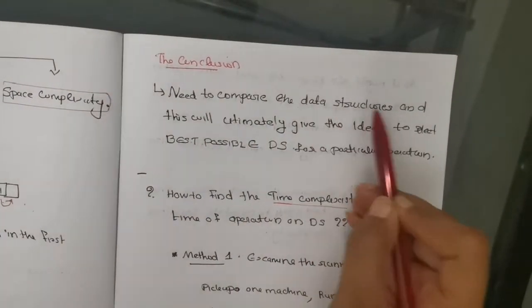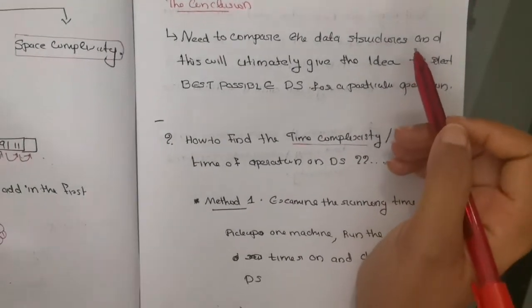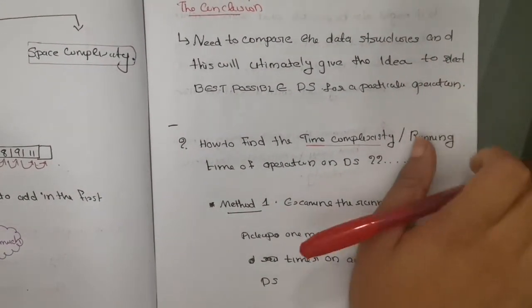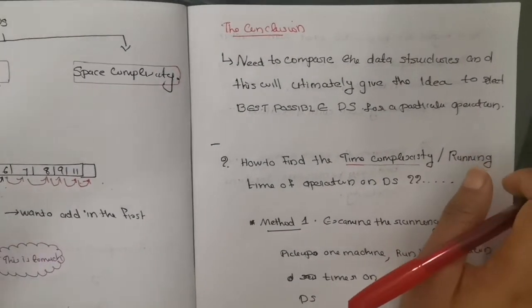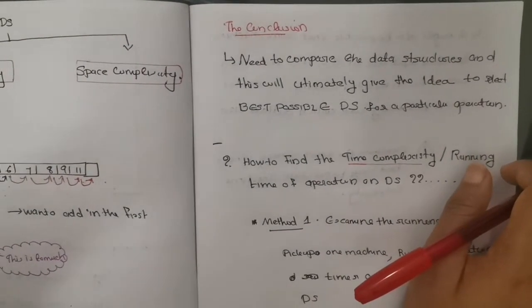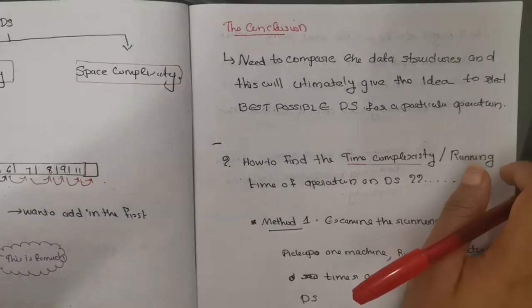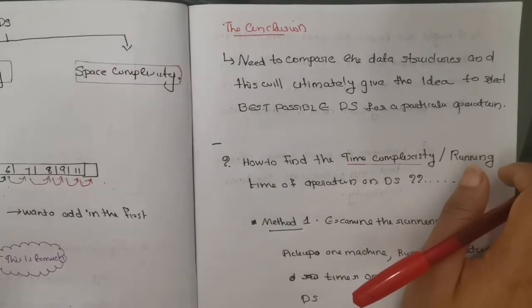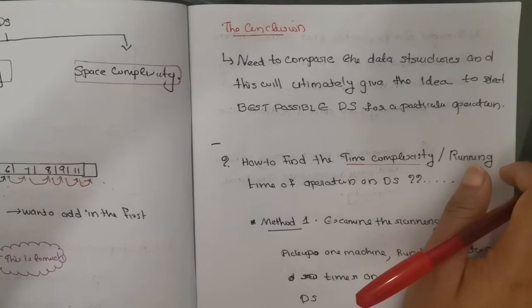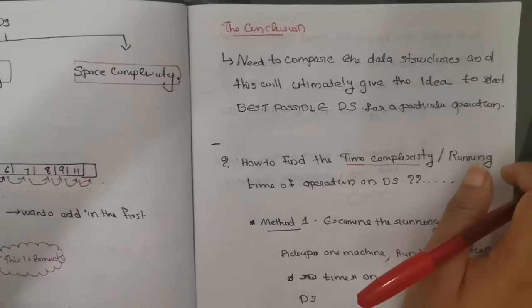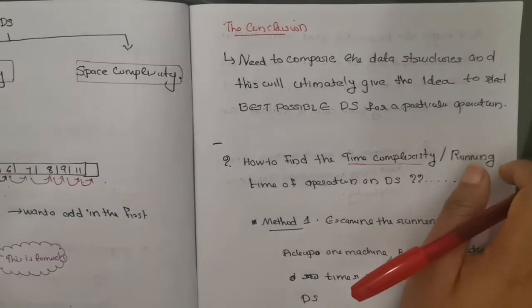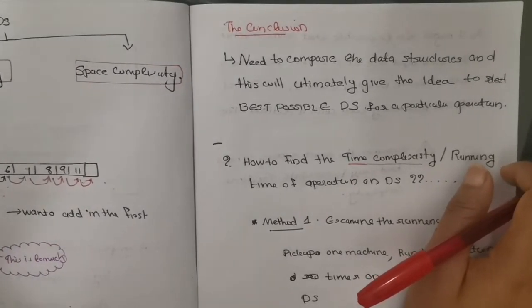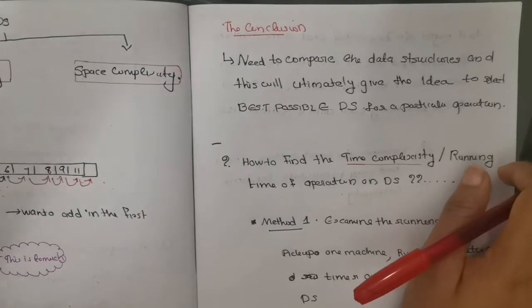Need to compare the data structures. For example, if we want to find a good data structure, or if we want to solve one problem, we definitely need to know different kinds. We should have deep knowledge of the data structures and know which problem suits which data structure. Then only can we write a good program, and the customer will be impressed.